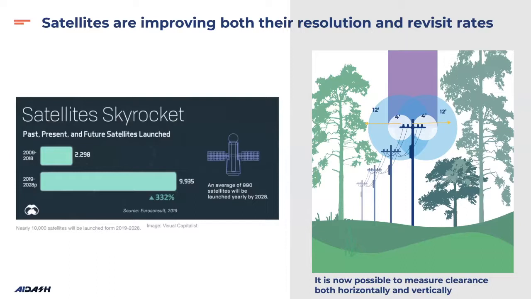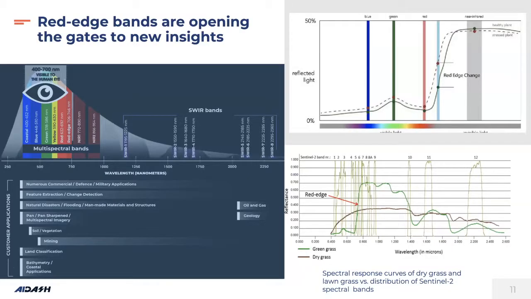We are using satellite technology to capture the vertical clearance as well as the horizontal clearance. It is now possible with satellite technology. As I mentioned earlier, satellite has multispectral bands, meaning multiple types of bands are available: red, green, yellow, and then a red edge band and a near infrared band, which we use along with our AI model to solve the vegetation management problem. I would like to emphasize the red edge band, which is very sensitive to vegetation health and to the chlorophyll content of the tree.